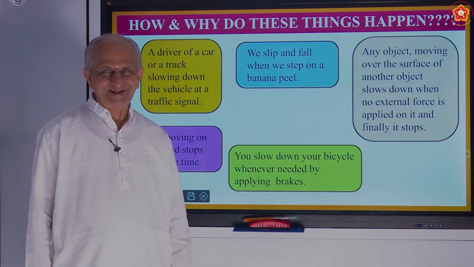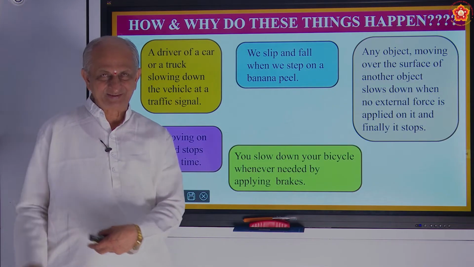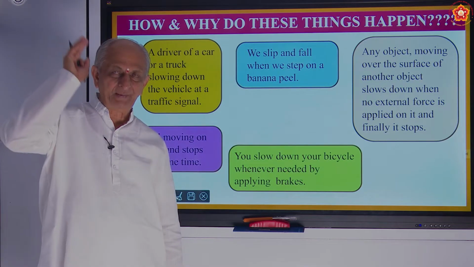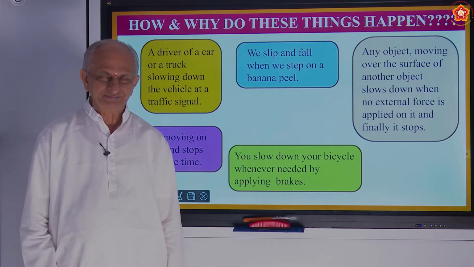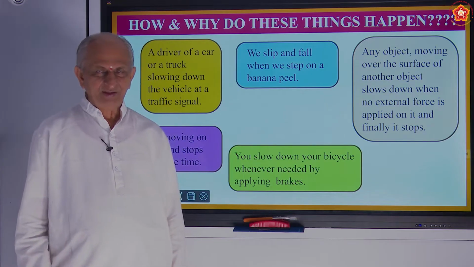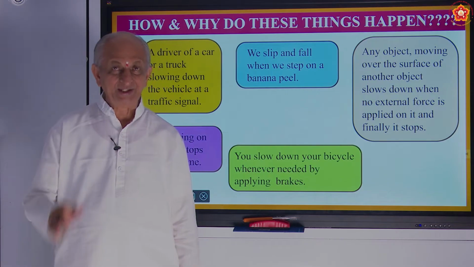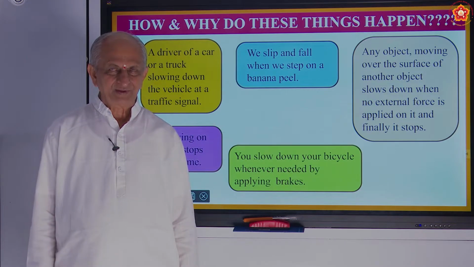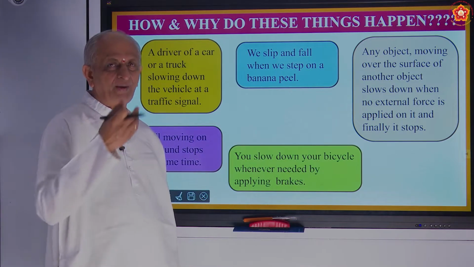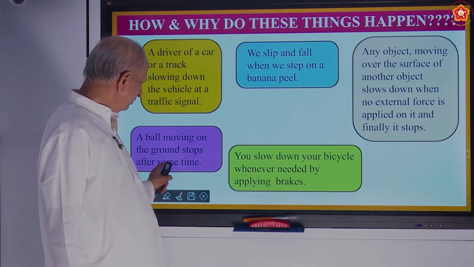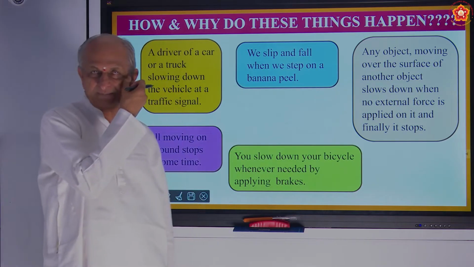Okay. There, when a batsman hits, of course, except sixers. For sixers, he will lift it up. All other shots, he will hit it along the ground. Sometimes he hits hard and it goes up to the boundary line. It touches the boundary line and stops there. Otherwise, with a small touch, slowly it goes and stops. So, why does it stop? Why does the ball stop after some time? These are all the